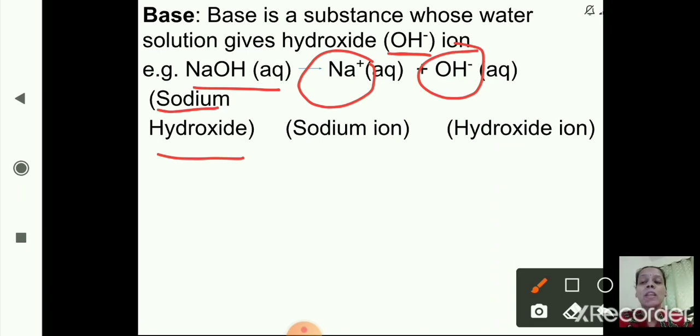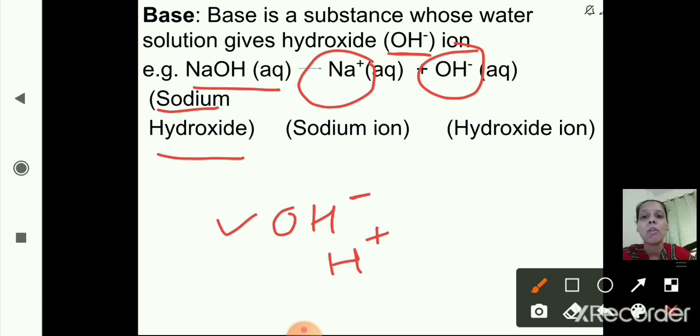Okay, so this is the example of a base. A base is a substance whose water solution gives hydroxide ion, OH minus. And an acid in water solution gives H plus ion, right? And a base gives OH minus, that is hydroxide ion.